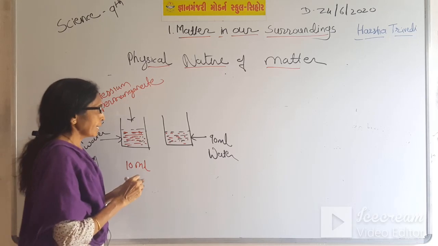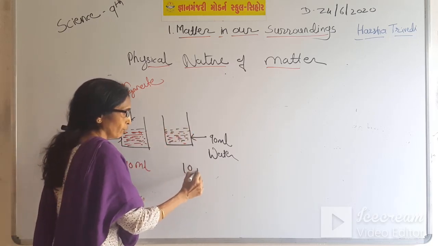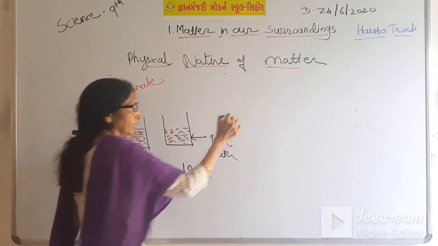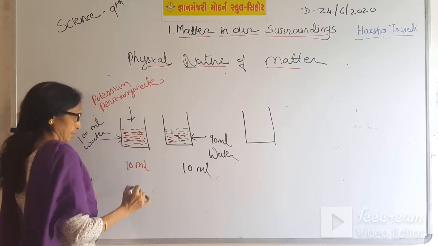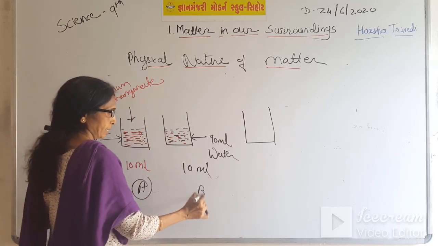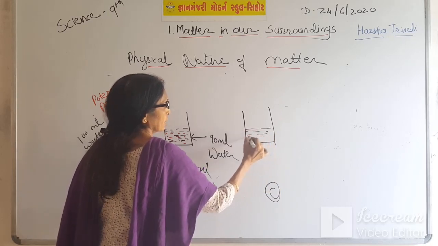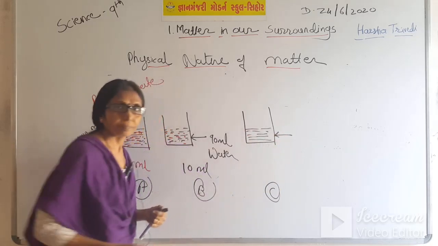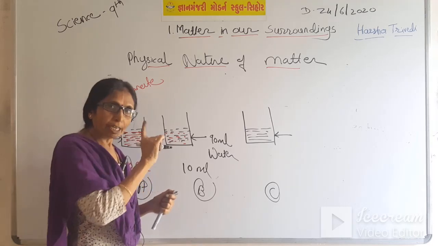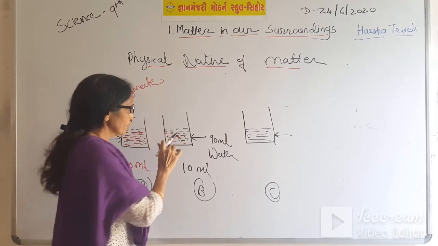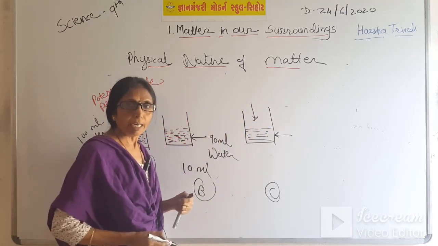Again, take 10 ml from this solution, and again a third beaker. Suppose this is beaker A, this is beaker B, this is beaker C. Again take 90 ml of water here, and when we add 1 spoon of this solution in this beaker, what will happen?